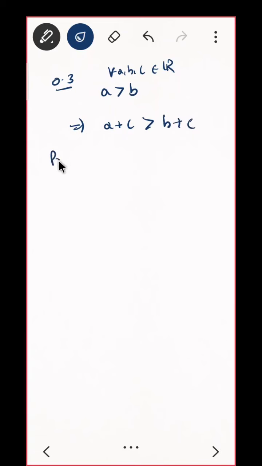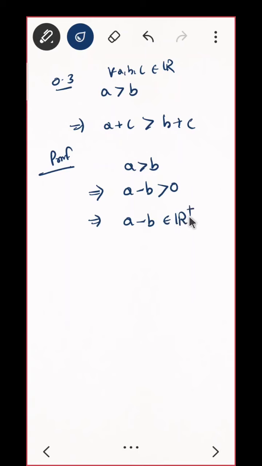Can you similarly start? Proof: A is greater than B. What can I say now? If A is greater than B. Very nice, very nice. A minus B is greater than 0. What next? A minus B belongs to positive real numbers, R plus. Correct? What next?